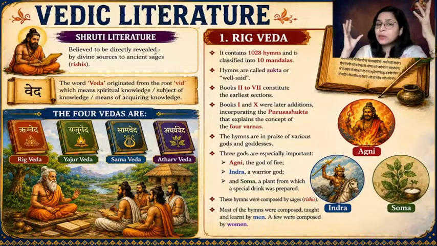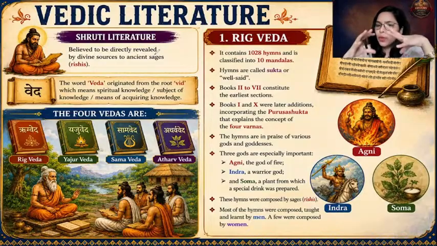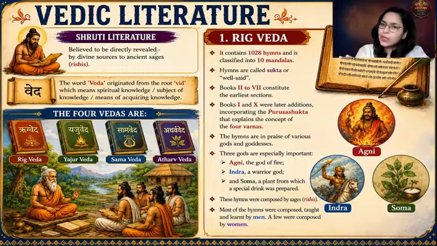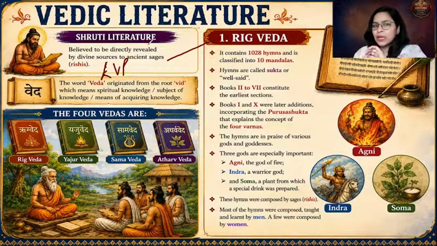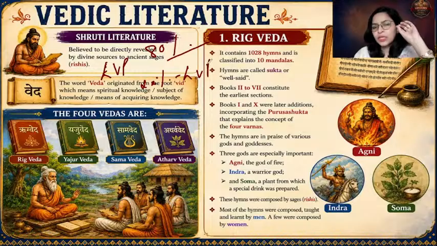See, Rig Veda is a very big samhita. It's a very big composition. So certain books of Rig Veda, certain parts of Rig Veda, pertain to the early Vedic age, and certain parts which are later additions pertain to the later Vedic age. So Rig Veda is the primary source of information for the early Vedic period. You can say that the majority of the information, that is 80% of the information in Rig Veda, is about the early Vedic period, and 20% of the information is about the later Vedic period.